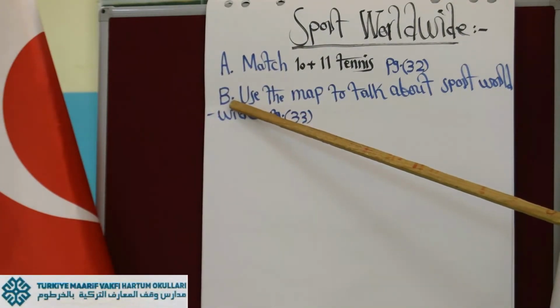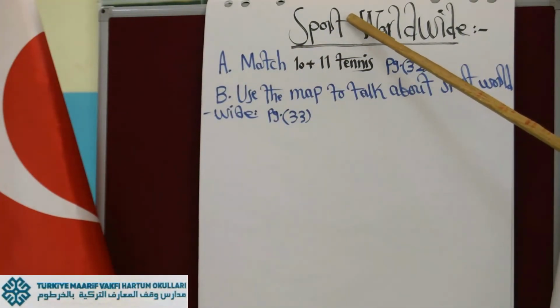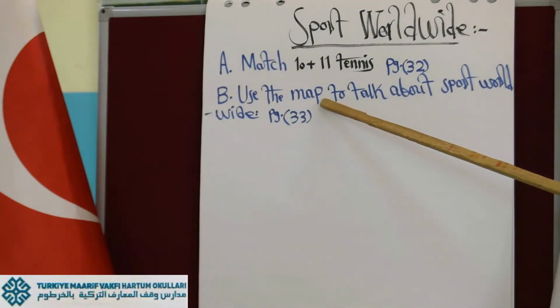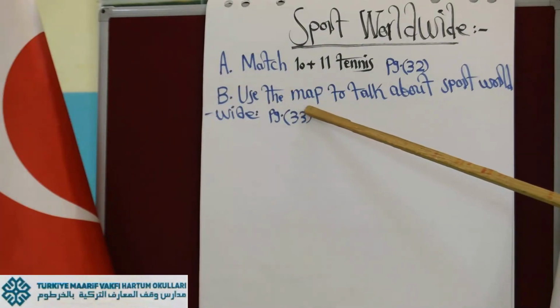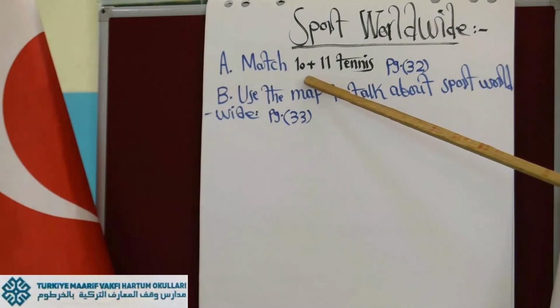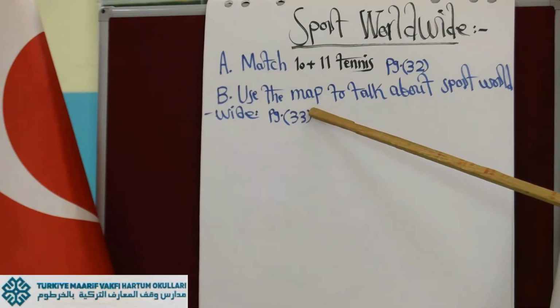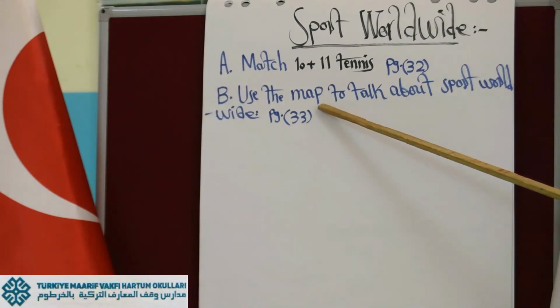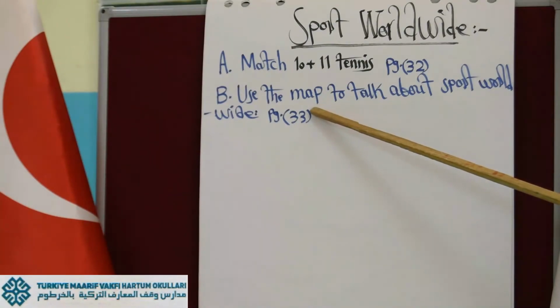Exercise B, also the same topic, sport worldwide. Use the map. Of course, a map is a picture or a shape that geographers draw in order to identify the locations or places all over the world. That's the meaning of map. I think it is quite well understood and easy for every student.